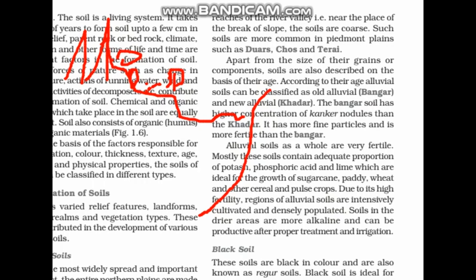Such soils are more common in the Piedmont plains, such as Dewars, Coes, and Terrai. Let's discuss it. Most probably the Piedmont region. Piedmont region in the sense, the foothill of the foothills we can call it. Suppose if it is a mountain area, the foothill of this region is referred to as the Piedmont region. And in this region, in some places we have rocky, somewhat bigger rocky terrains, and we have different names for it.